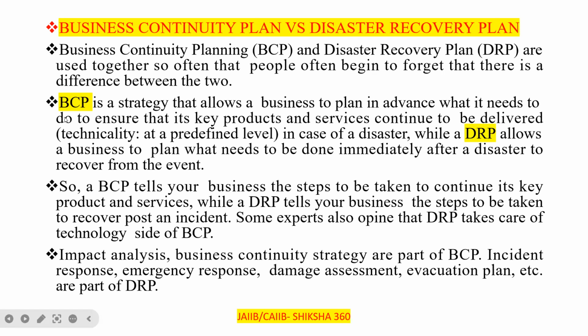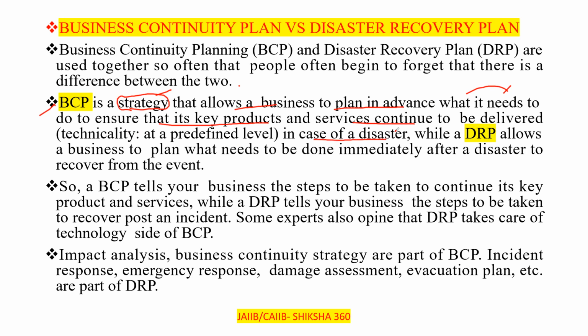So BCP, that is business continuity plan, is a strategy that allows a business to plan in advance what it needs to do to ensure that its key products and services continue to be delivered in case of a disaster.